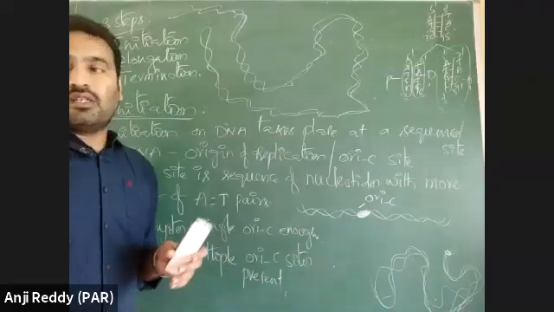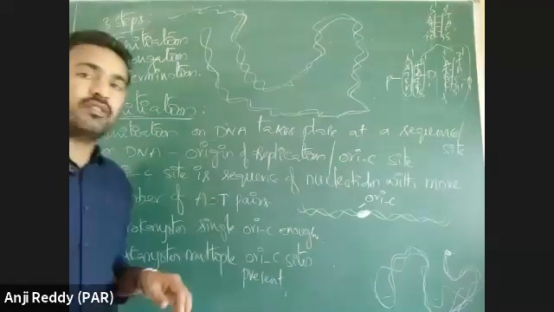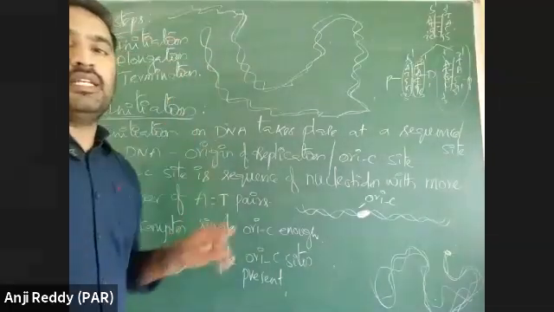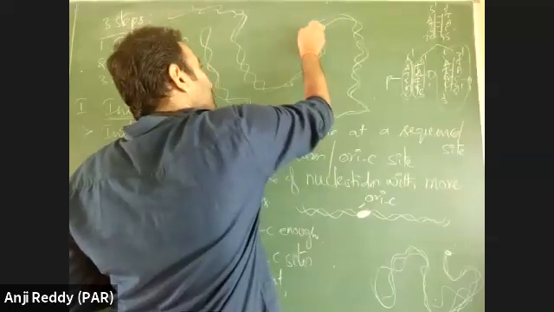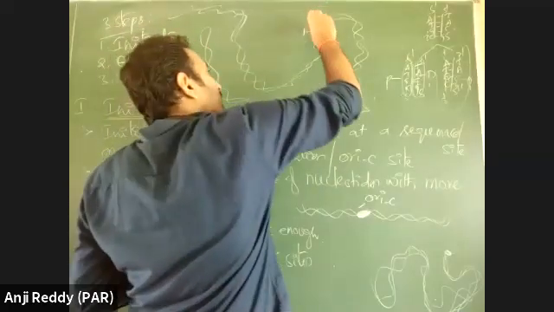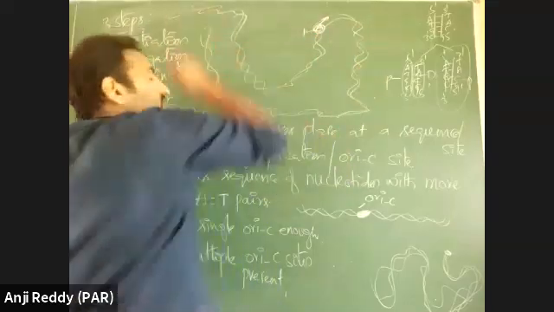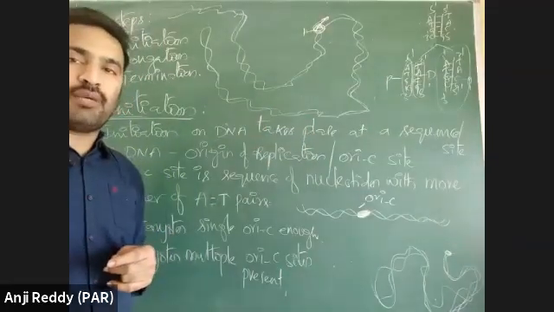You know what is the length of haploid DNA in humans? The length of haploid DNA is 3.3 × 10^9 base pairs. 3.3 billion base pairs are there. With such very long DNAs, if only one origin of replication is present and replication starts there, then completing the entire replication for that long DNA takes a very long time.